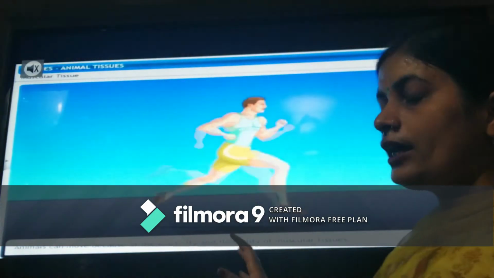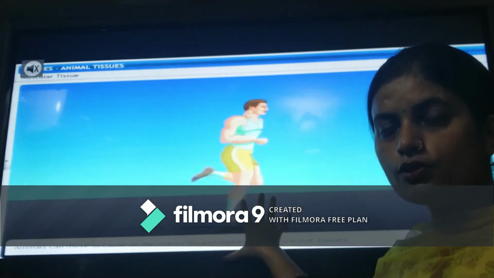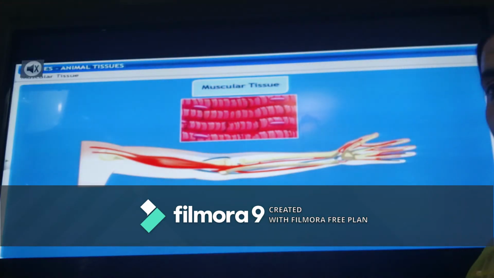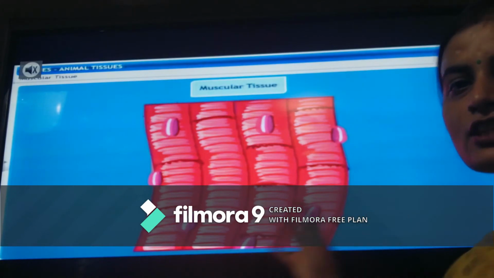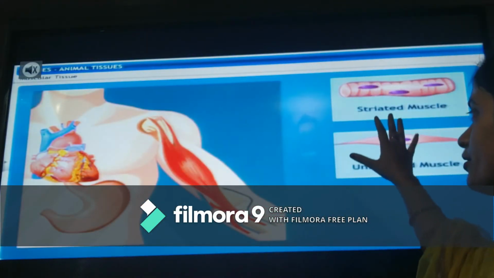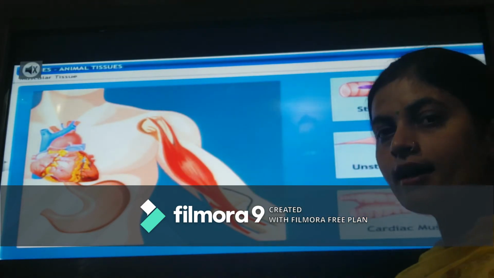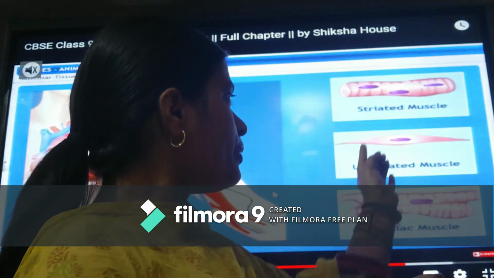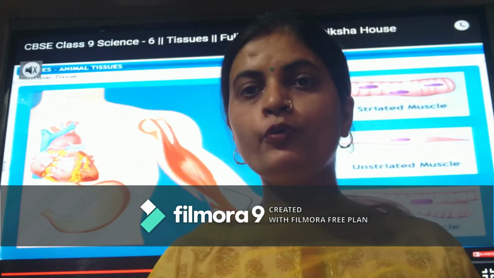Now the next thing is that animals are able to move. In this video clip, you can see that muscles are helping us to move from one place to another. The next one is the muscular tissue. This muscular tissue provides us various kinds of movement. These are broadly categorized as striated muscles, unstriated muscles and cardiac muscles. When you are studying this topic, you all have to refer to the notes which I have provided to you.